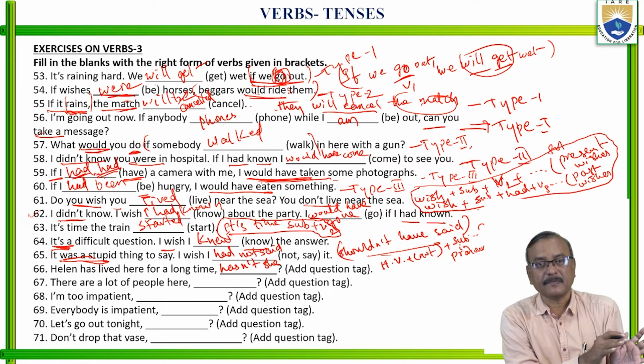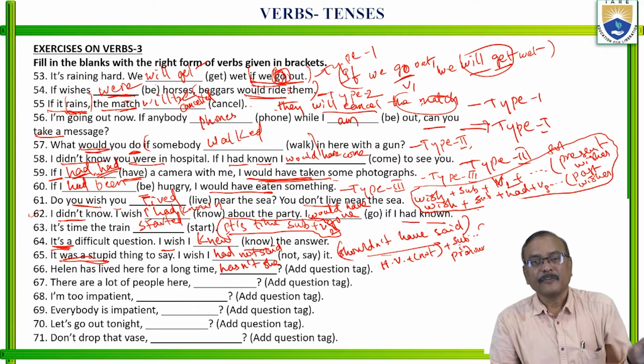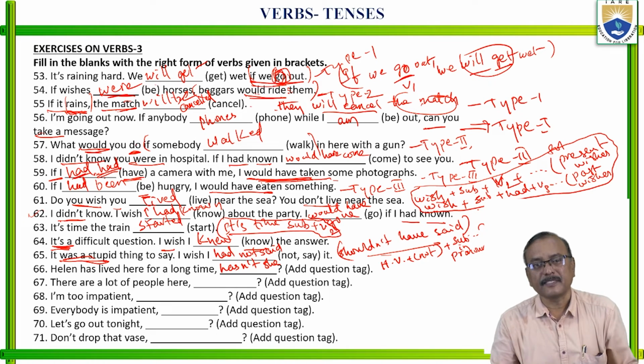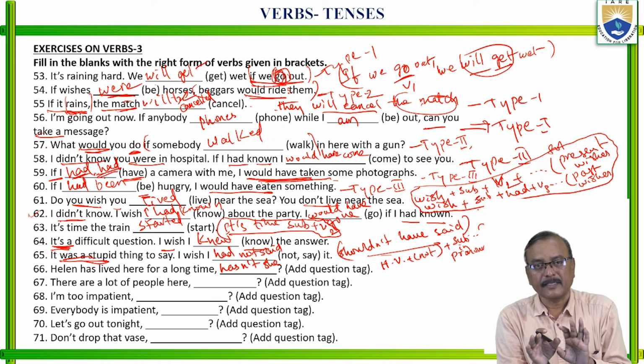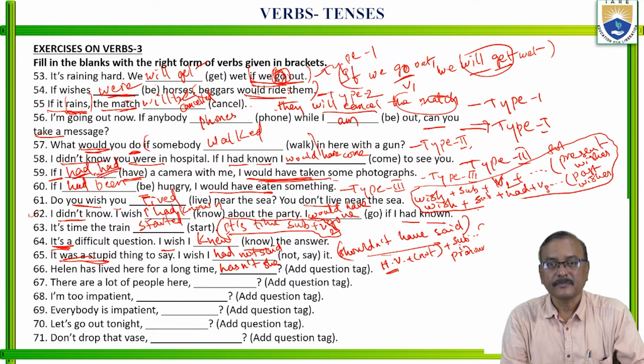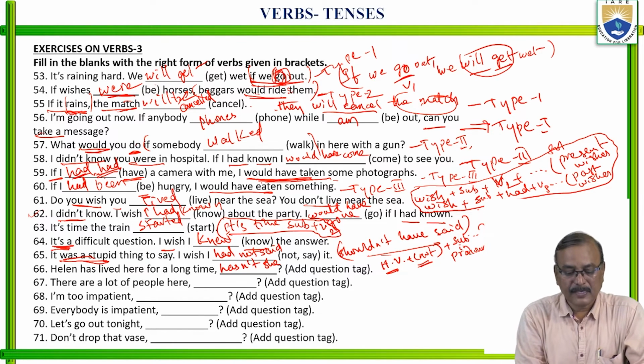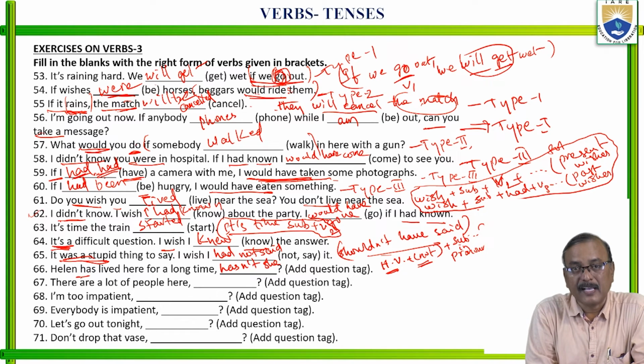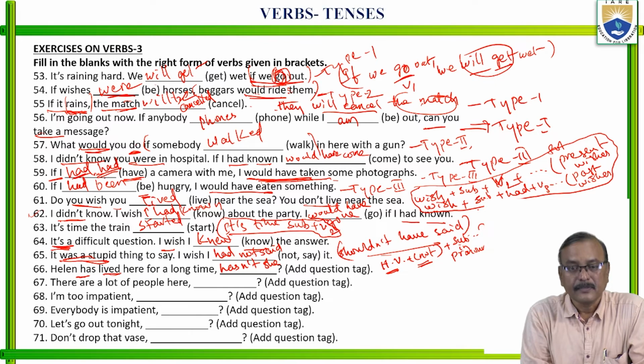This is the question tag. If we make positive statements, the question tag will be negative. If we make negative statements, the question tag will be positive. Remember that one. Positive statement, negative question tag. Negative statement, positive question tag. And the structure of the question tag is first the helping verb, and if it is a positive statement, add not, then followed by the subject in pronoun form. For example here, what is the helping verb? Has. What is the main verb? Lived. Who is the subject? Helen.